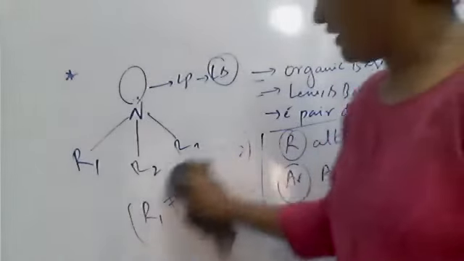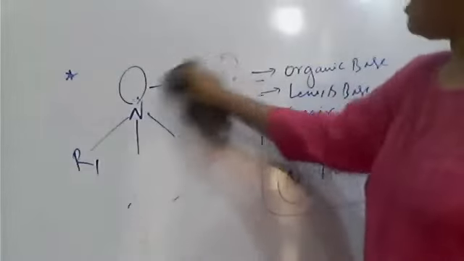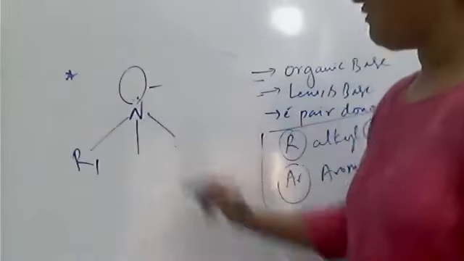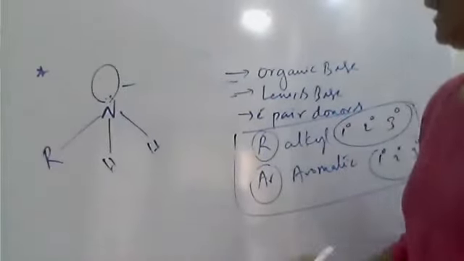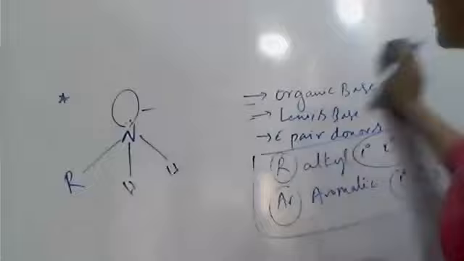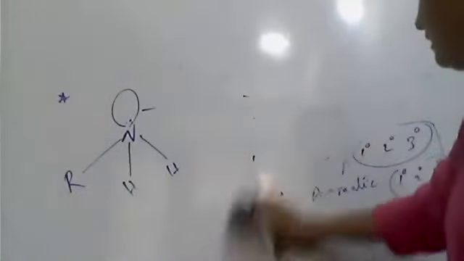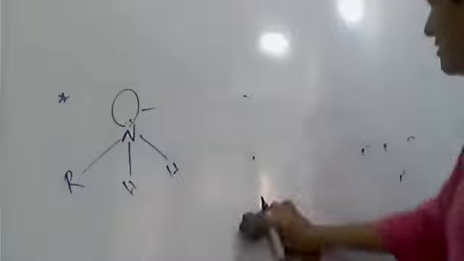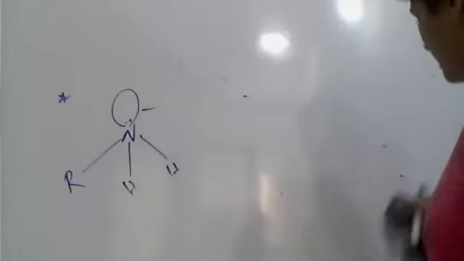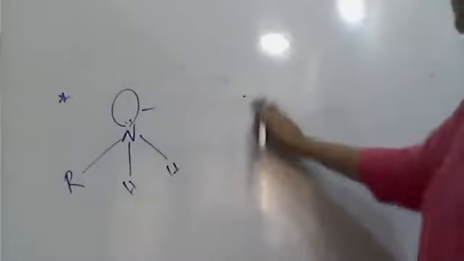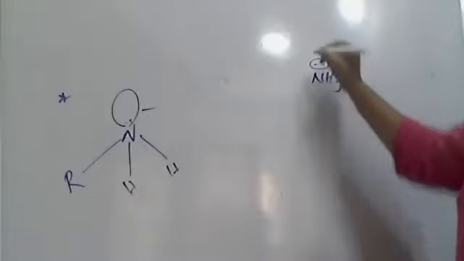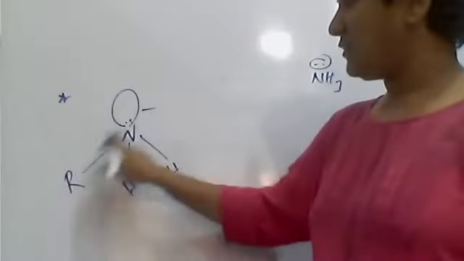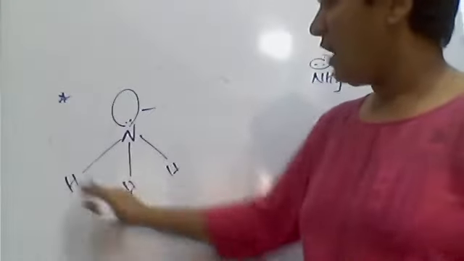So see here, whether it is a primary amine or secondary amine, all are Lewis bases. First I will start with the primary amine. Then you must have an idea. First of all, everyone knows that ammonia is an electron pair donor, and an electron pair donor is a Lewis base. So ammonia is an electron pair donor, a Lewis base. Now, if you replace the hydrogens of ammonia with alkyl groups.